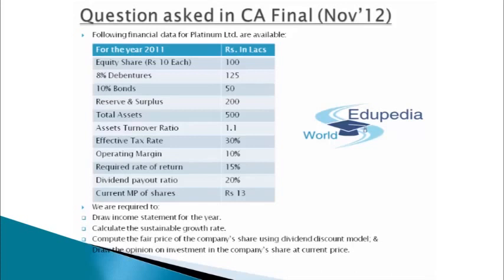And since in this particular question, the dividend payout ratio has been provided to me as 20%, I can simply say that the DPS will be 0.56. That is 2.8 into 20% of that, which comes out to be 0.56. So perfect guys, with this kind of information, our income statement is prepared. So let's head towards the solution now.